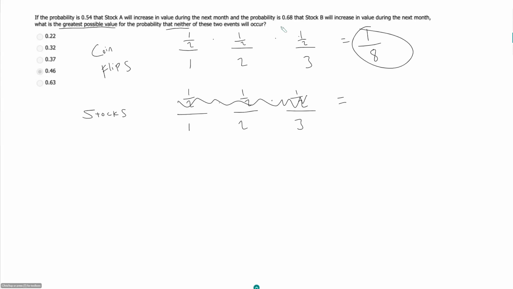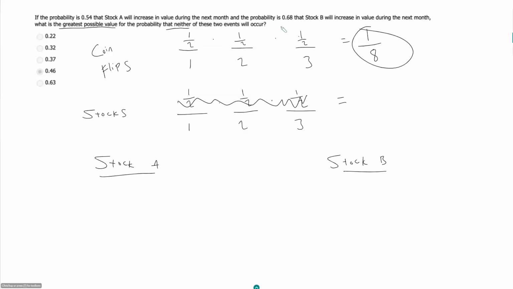So in our scenario, what do we know? We've got stock A and stock B. Stock A has a 0.54 chance of going up overall. Stock B has a 0.68 chance of going up overall. And then we want the probability that neither of those things will occur.